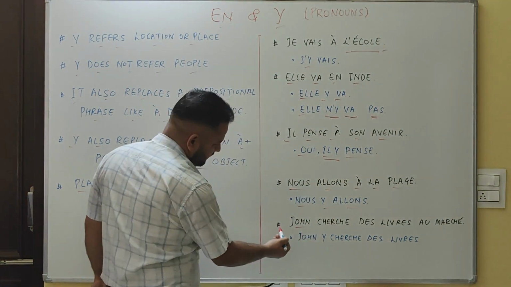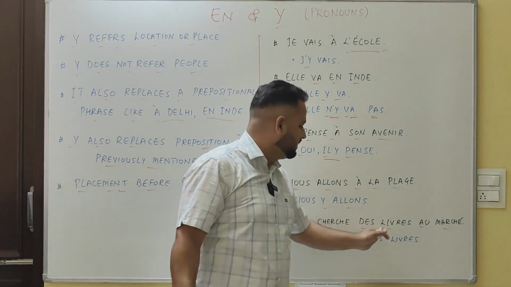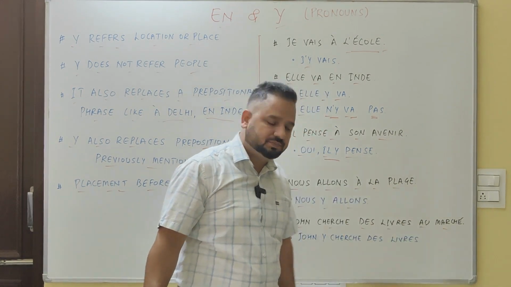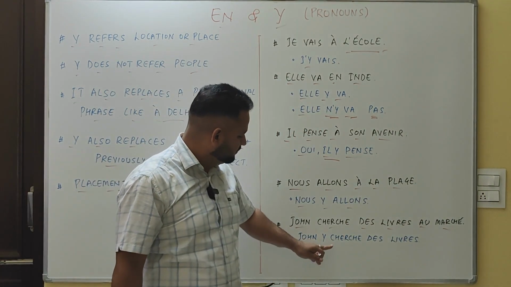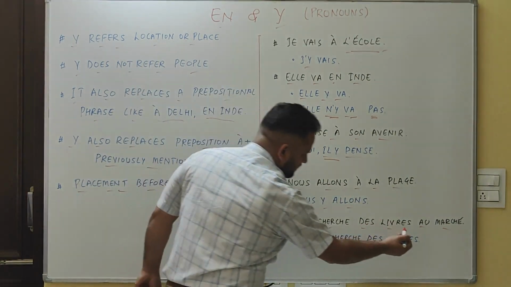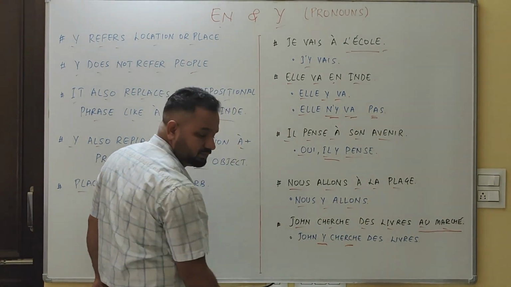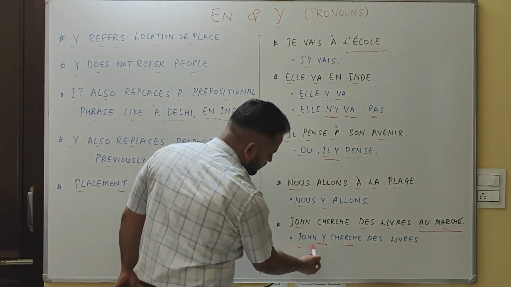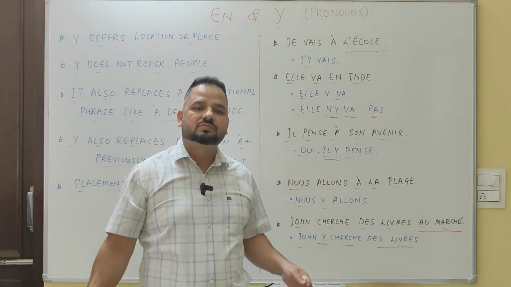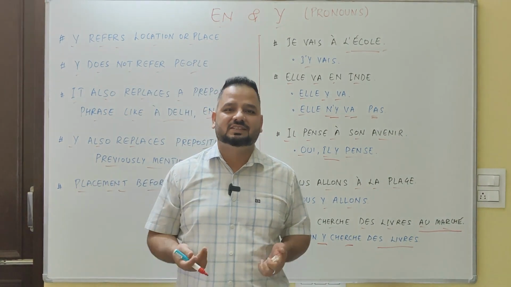Next example. John cherche des livres au marché. John is looking for books at the market. John y cherche des livres. Y replaced this one, right? It is before the verb, right? John is looking there for books. I hope en and y are clear.